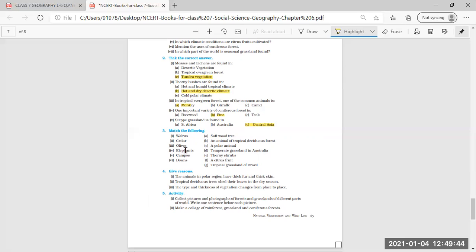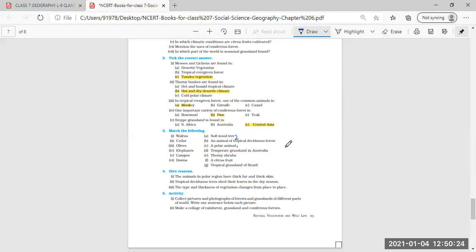Then match the column. You can write it down. Match the column. Walrus, you can match it with C, polar animal. Walrus, polar animal, you can mark here one. Then cedar. Cedar is softwood tree. You can mark two over here. Softwood tree.